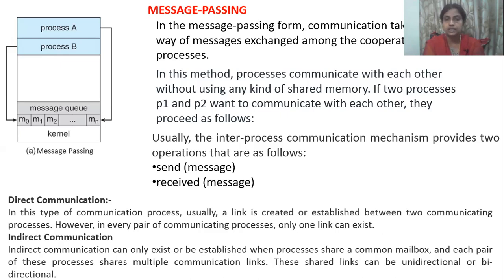Indirect communication can exist when processes share a common mailbox, and each pair of processes can share multiple communication links. So the second method, indirect communication: maybe they have a common cable to share information, or a common mailbox to share their information. Anyway, message passing means information is shared by sending and receiving messages, not by allocating an extra space.